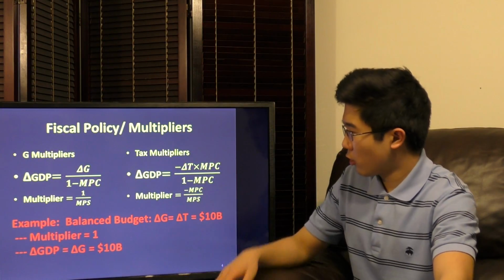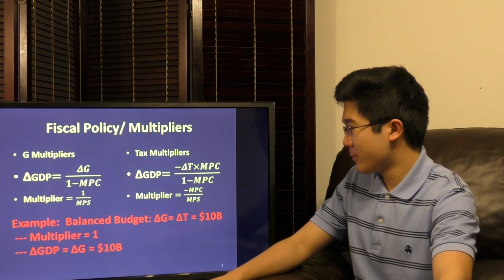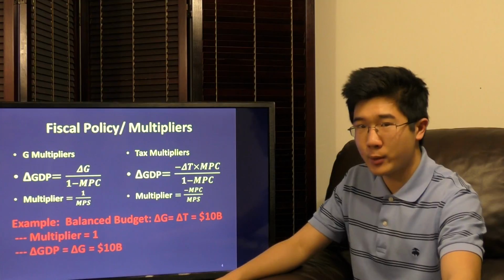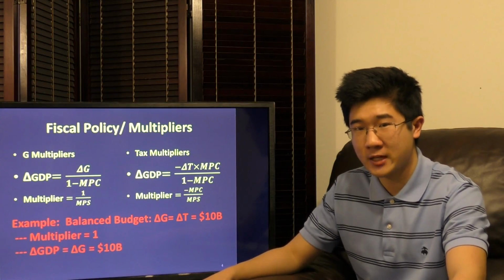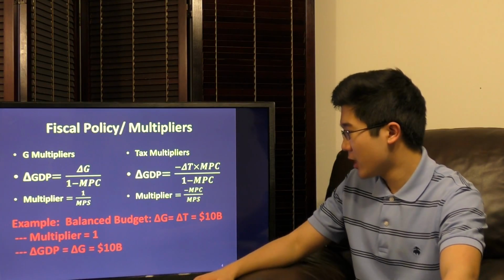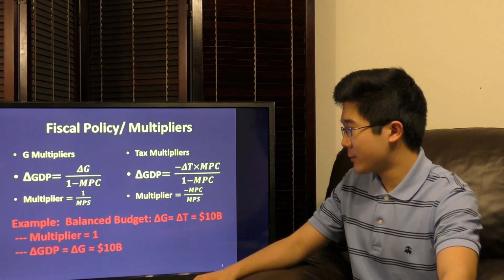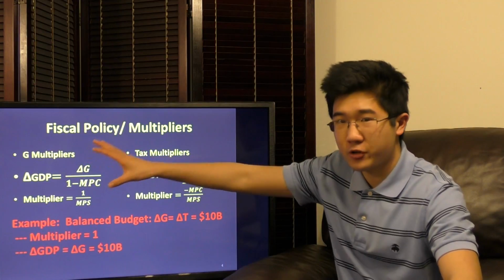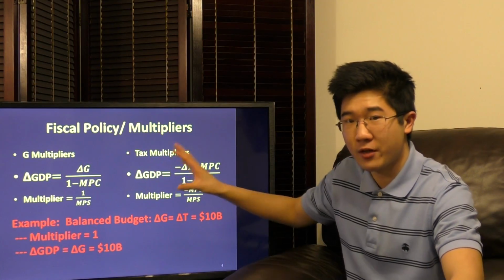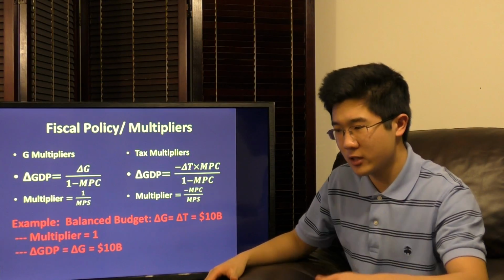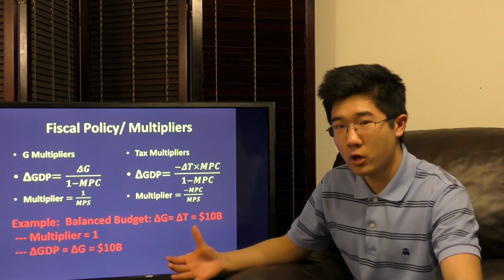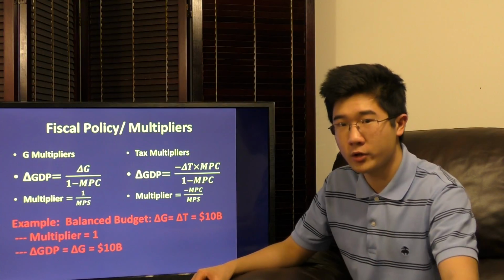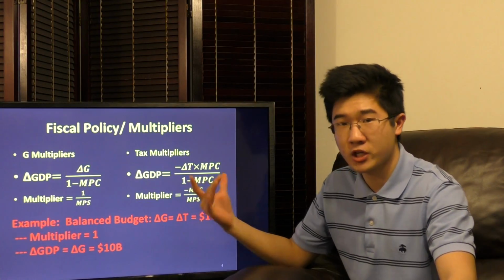One interesting side note is that if we were to have a balanced budget, meaning if we increase government spending by 10 billion, we also have to increase tax revenue by 10 billion, then our multiplier for government spending would be equal to 1. This is because we subtract the two geometric sequences, and we result in only our principal government spending left over. And so our change in real GDP in this situation is just $10 billion and no more multiplication.